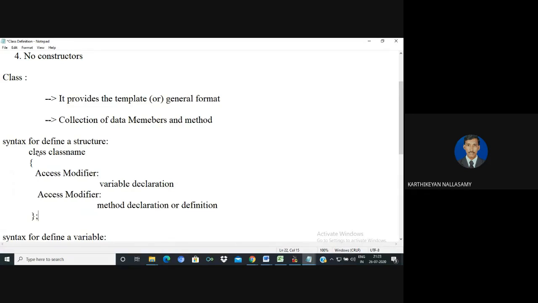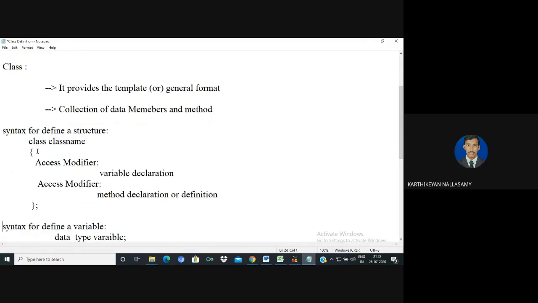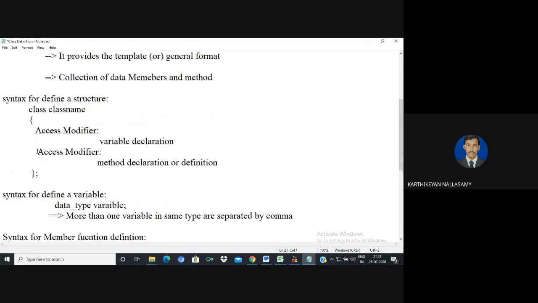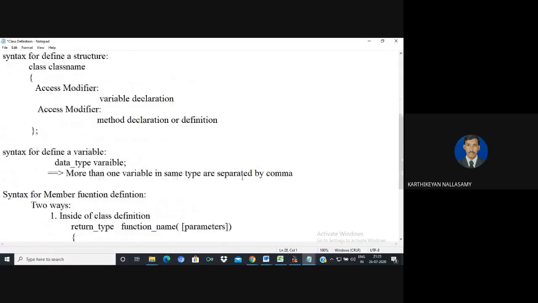We know how to declare a variable: a data type and a variable name. So we can follow different data types. And for a member function definition, I can explain with the help of a simple example.